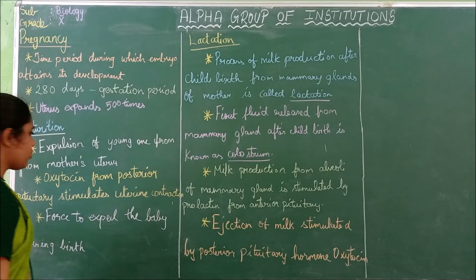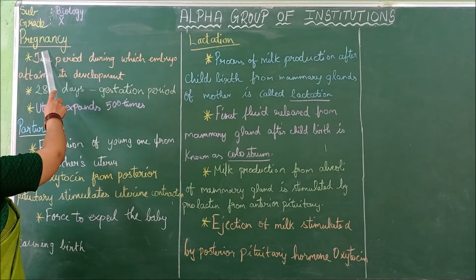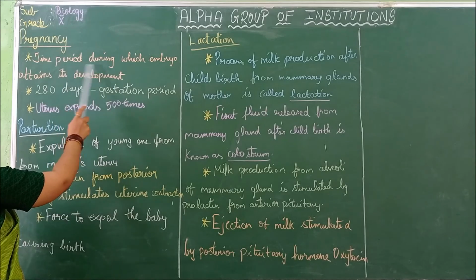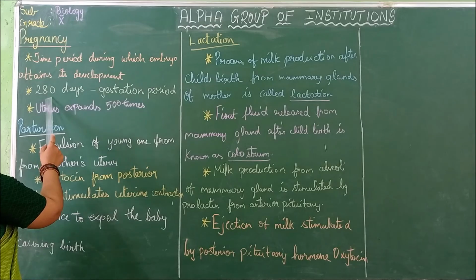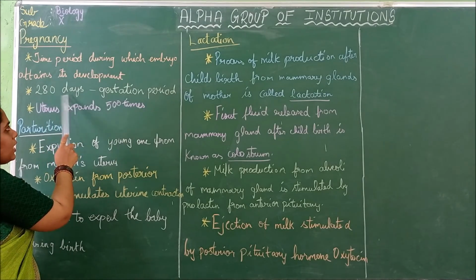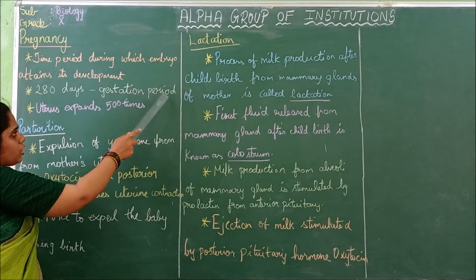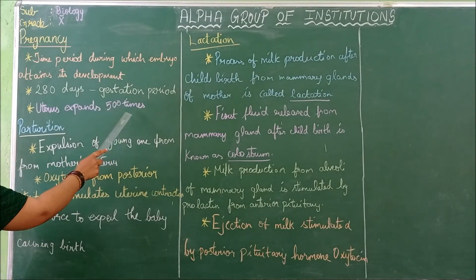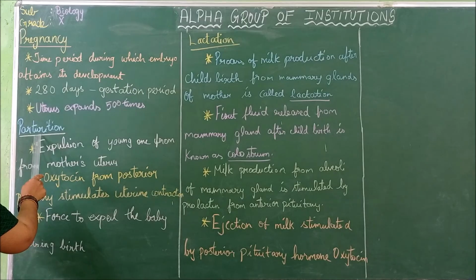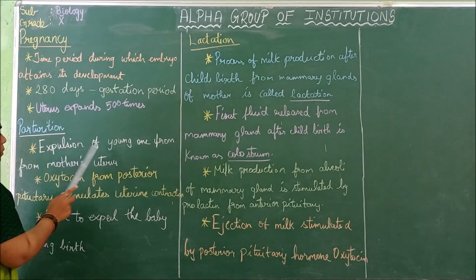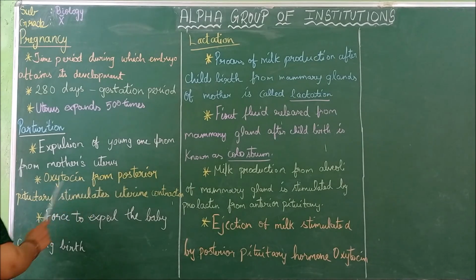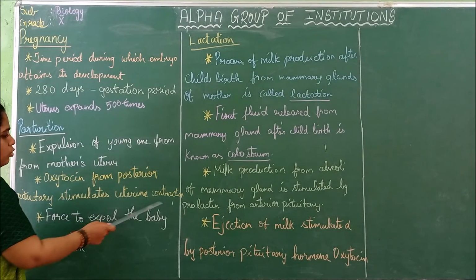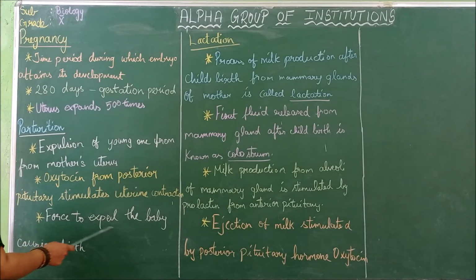Now I will give you a short recap from the first. We saw pregnancy, the time period during which the embryo attains its development, and 280 days is called the gestation period. The uterus expands to 500 times. Next, parturition takes place, the expulsion of the young one from the mother's uterus. Oxytocin from the posterior pituitary stimulates uterine contraction, forcing the baby out, causing birth.